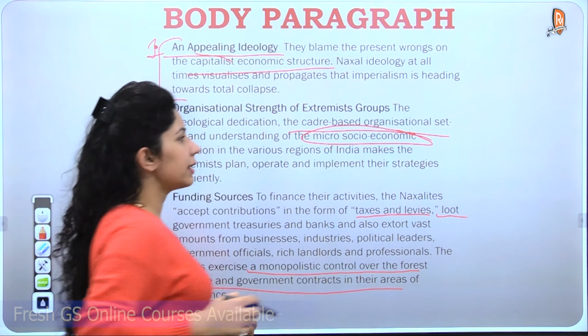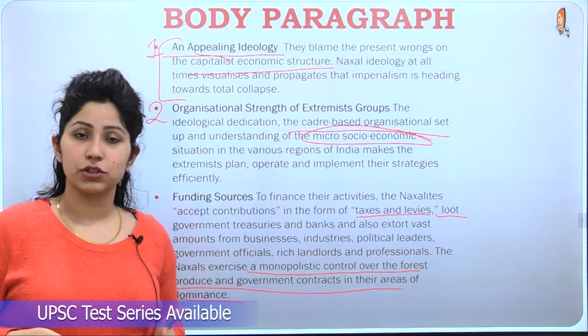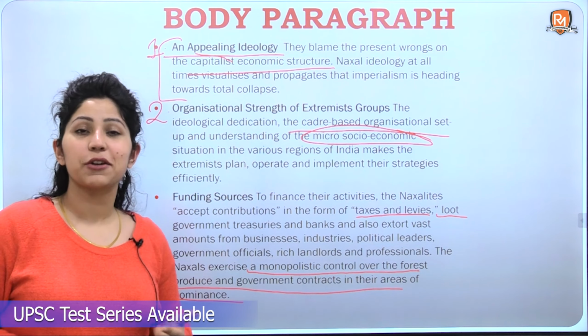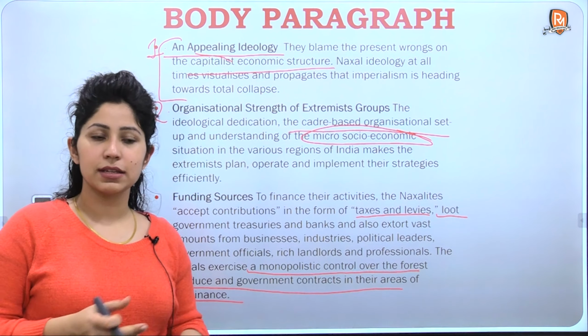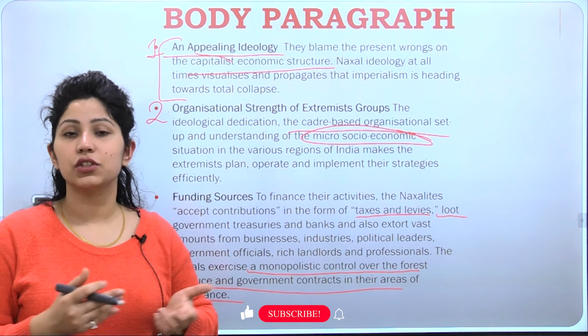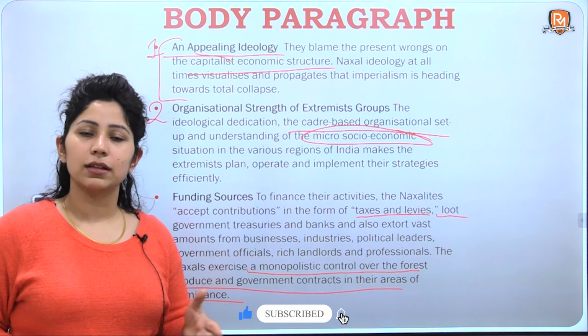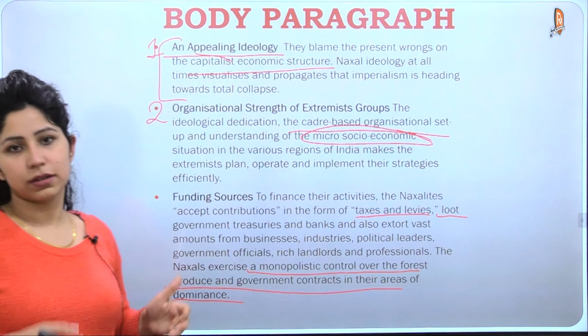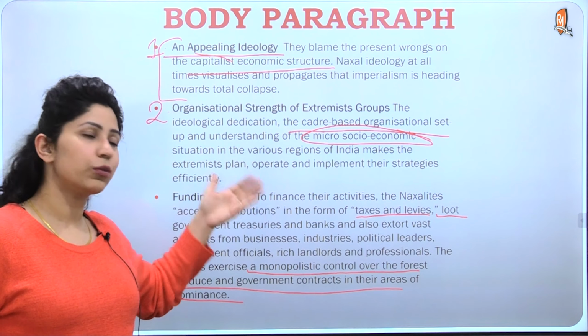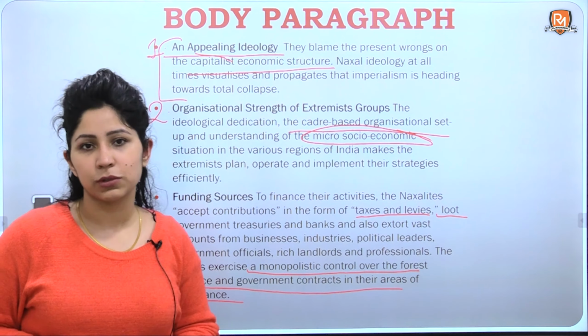These people understand the micro socio-economic issues, and they also understand the geography of the places they are operating in. The security personnel might not understand the geography of these places as well as these extremists know the geography of the place and how well they understand the socio-economic problems of that place.